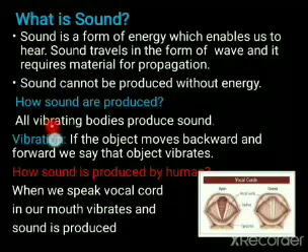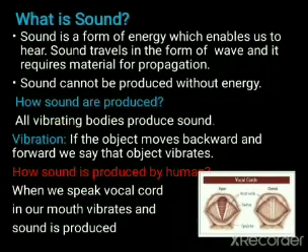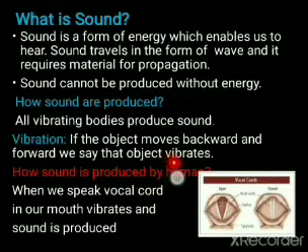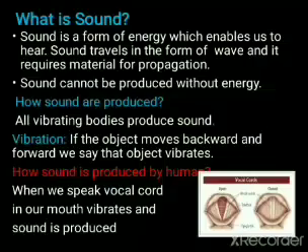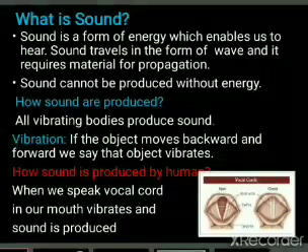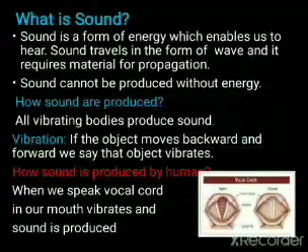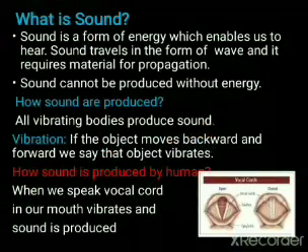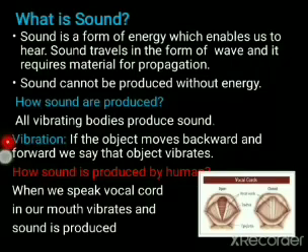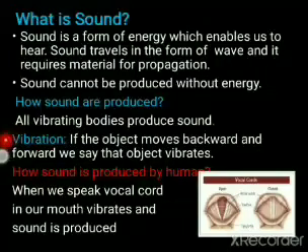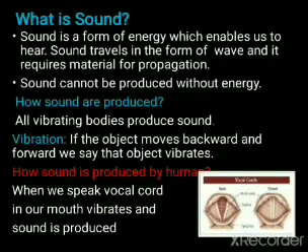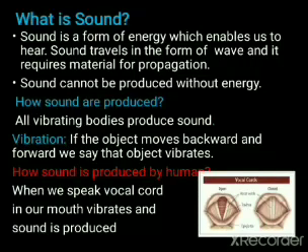So what do you mean by the word vibration? If the object moves backward and forward, we say that the object vibrates. If the object is doing motion to and fro, that motion is a vibration. So it is written over here, if the object moves backward and forward, the object vibrates. I hope you have understood the mechanism of vibration. It is simply a movement which involves back and forth movement.